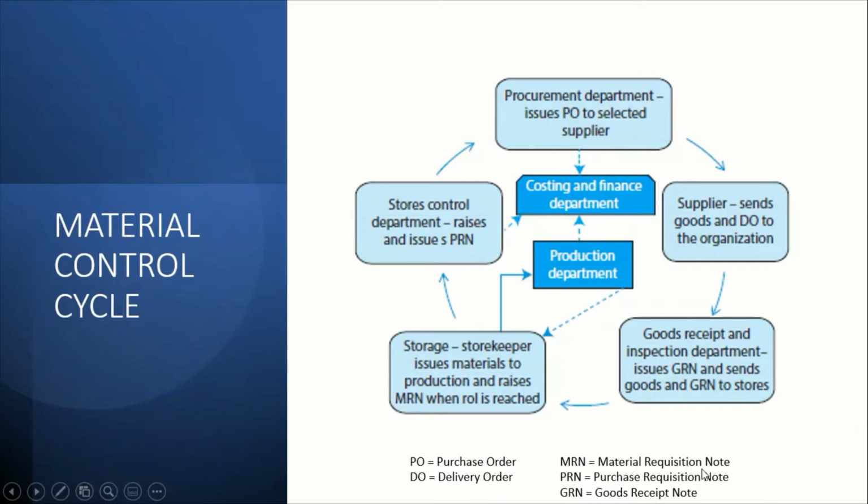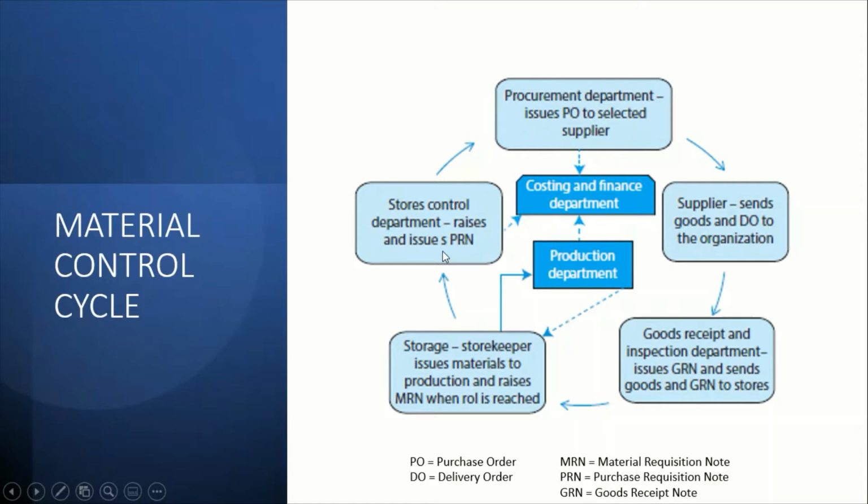MRN is material requisition note. So in the warehouse, in the storage, the storekeeper will issue the material to production and raise MRN when the ROL is reached. When the material is received, it will be stored in the warehouse. And if the production department requires it, it will send out the materials to the production department, and the production department will request any required materials. So the process is like this.